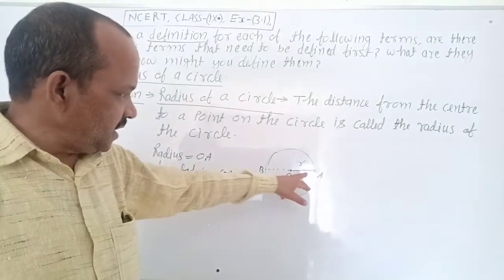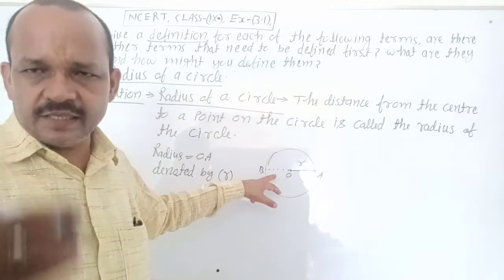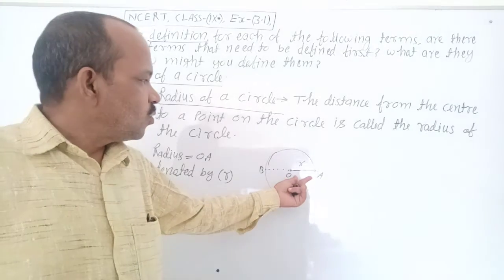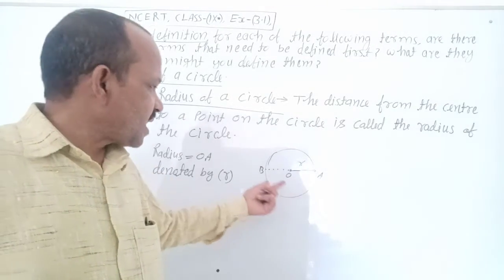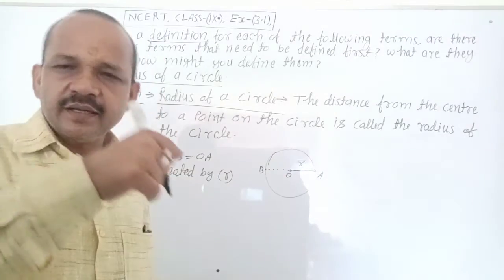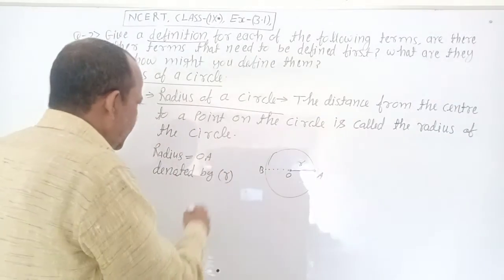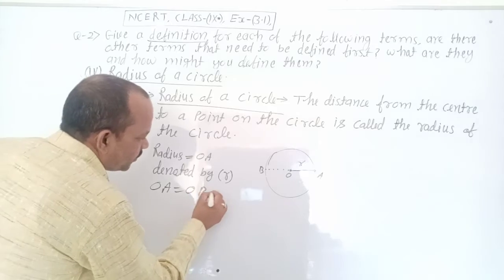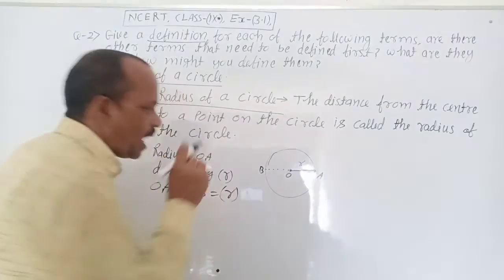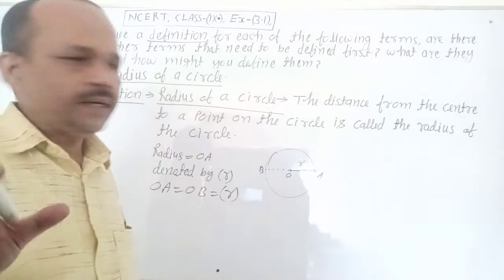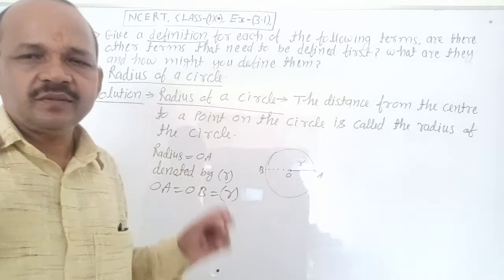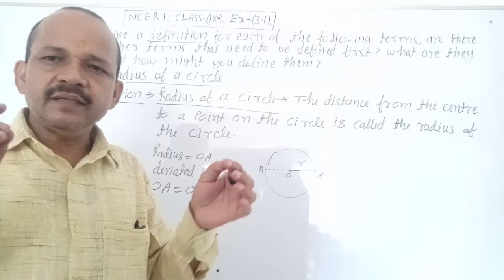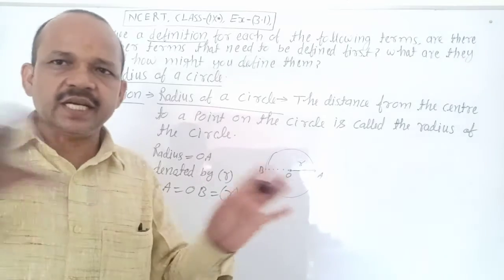Very good. This distance and this distance are the same because OA is a radius and OB is a radius. You can write OA equal to OB equal to r. Is it clear? No confusion about it? Very good. Undefined term and radius of the circle is clear?